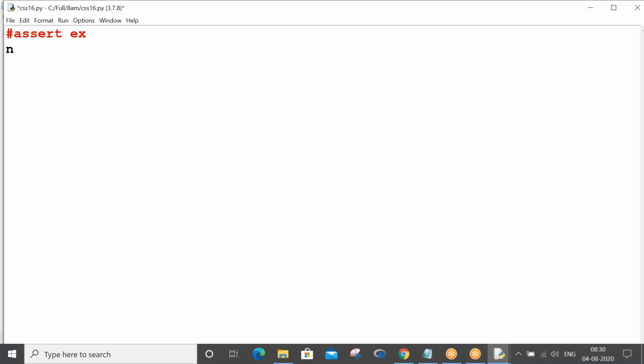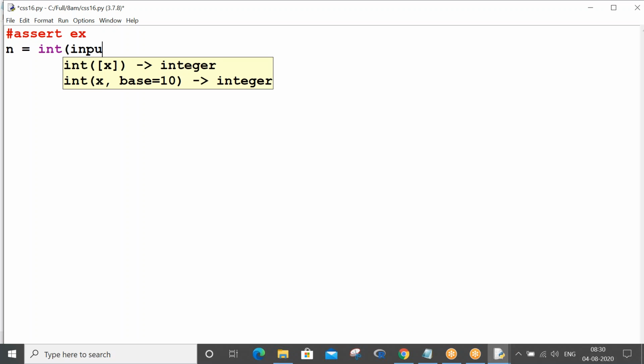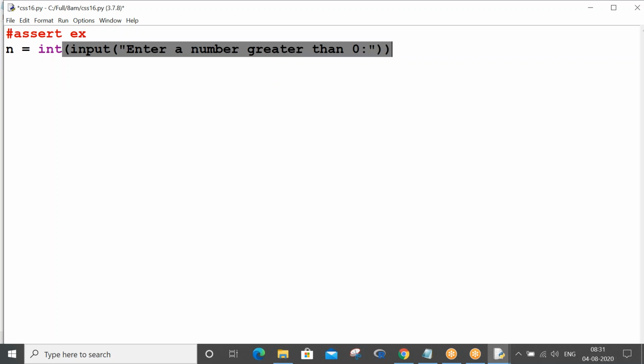So just take a number from the keyboard: enter a number greater than 0. Enter number greater than 0. A simple program just to use assert. So you are asking the user to enter a number which is greater than 0.